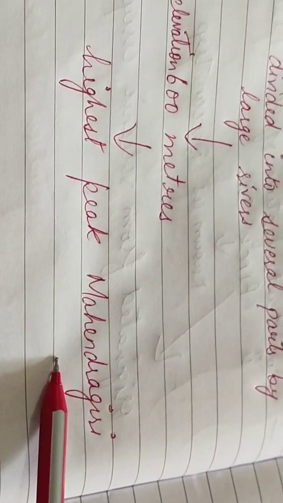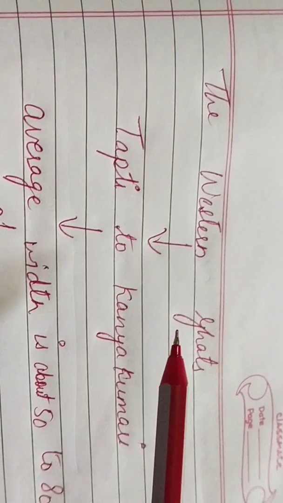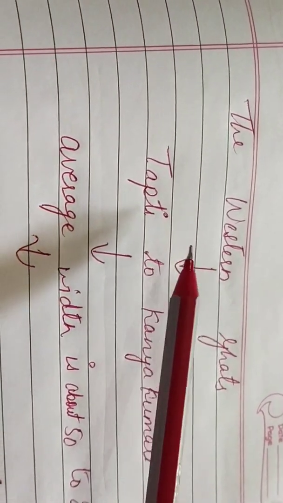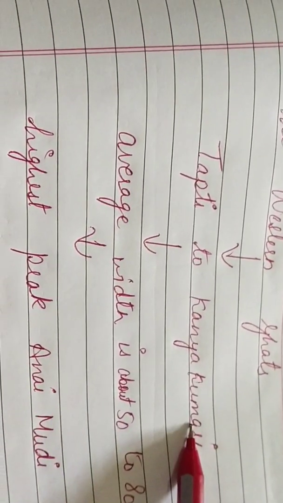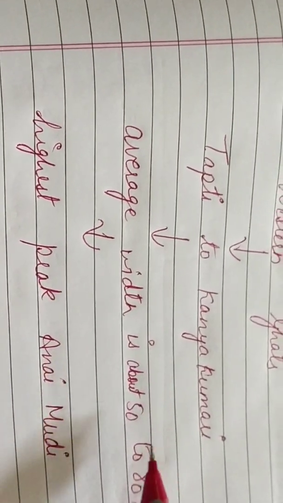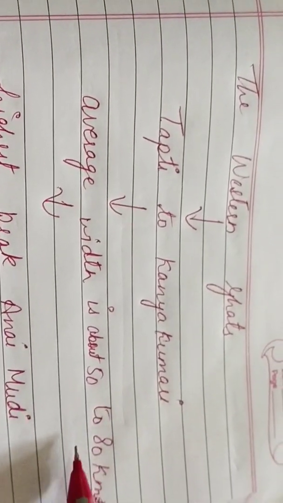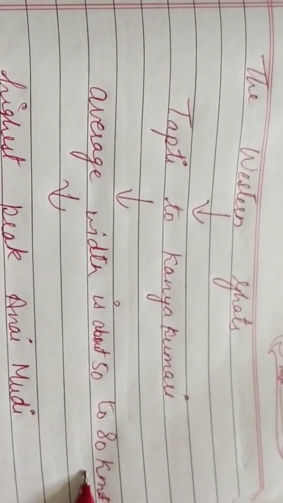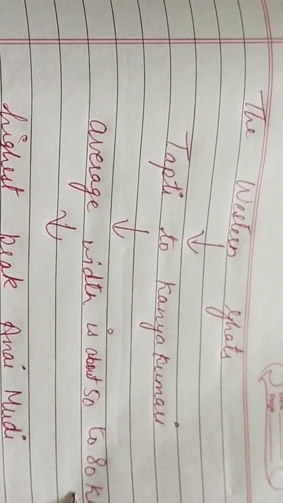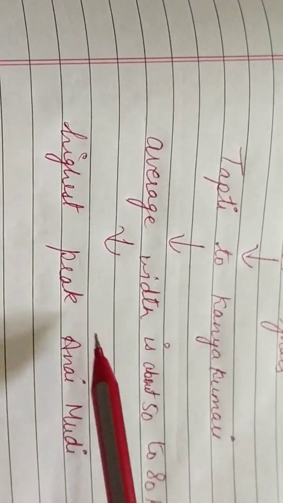Then the highest peak of this Eastern Ghat is Mahendragiri. Then comes our Western Ghat. Again, it stretches from Tapti to Kanyakumari. Average width of the Western Ghats is 50 to 80 kilometers. Highest peak over here is Anaimudi.